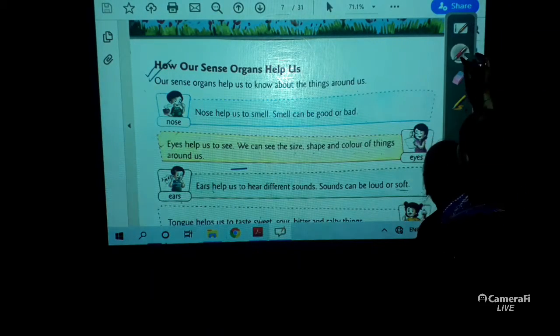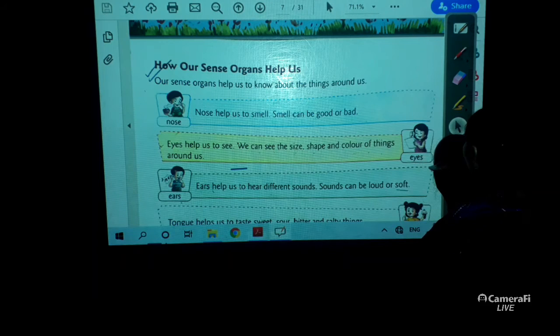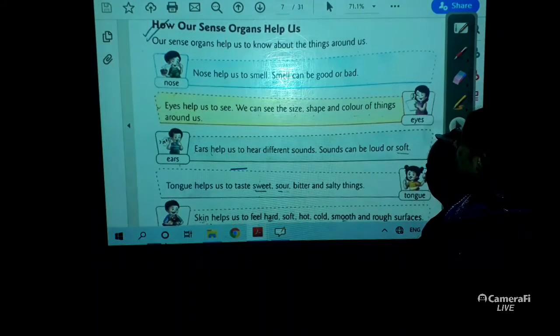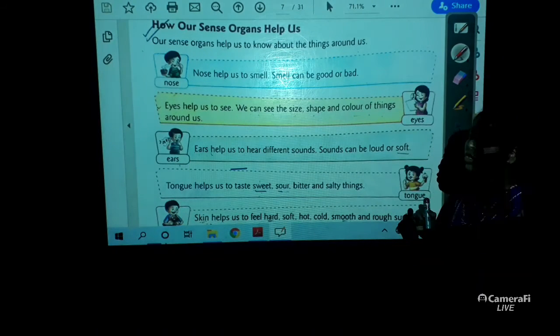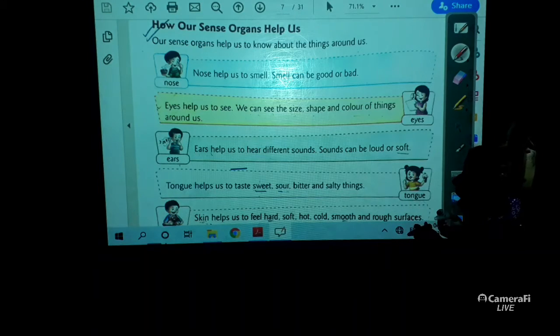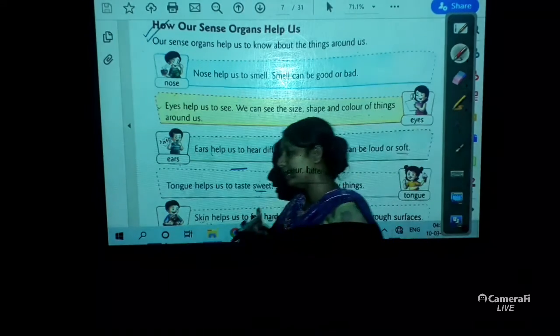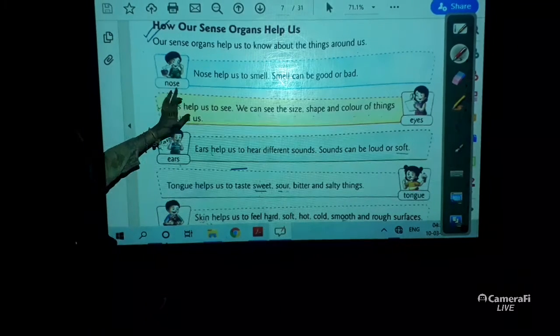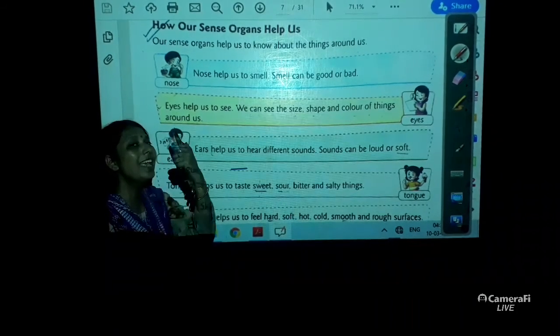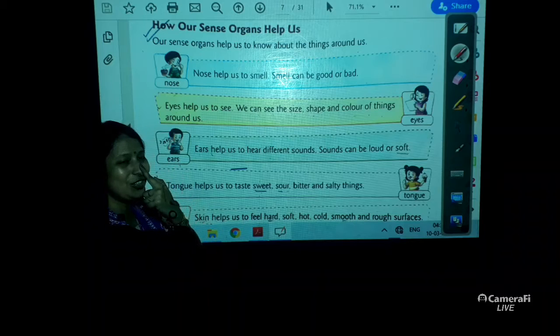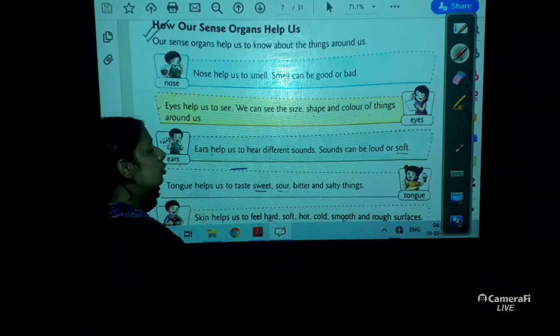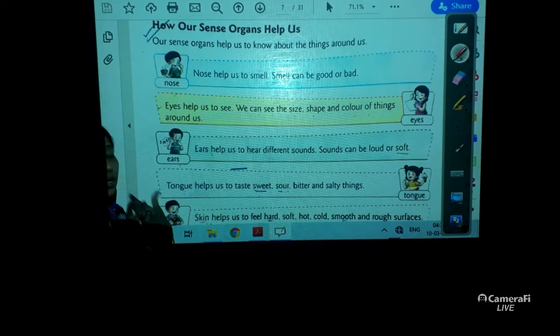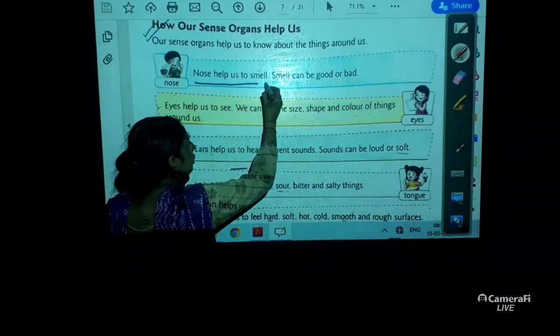Now a very important part is about to come. Yes. How does our sense organ help us? Now the first is nose. Touch your nose, everybody. So how does our nose help us? It is written, nose helps us to smell.